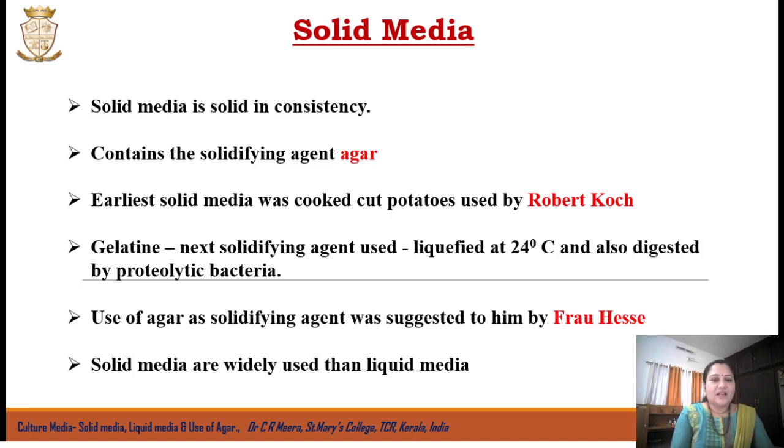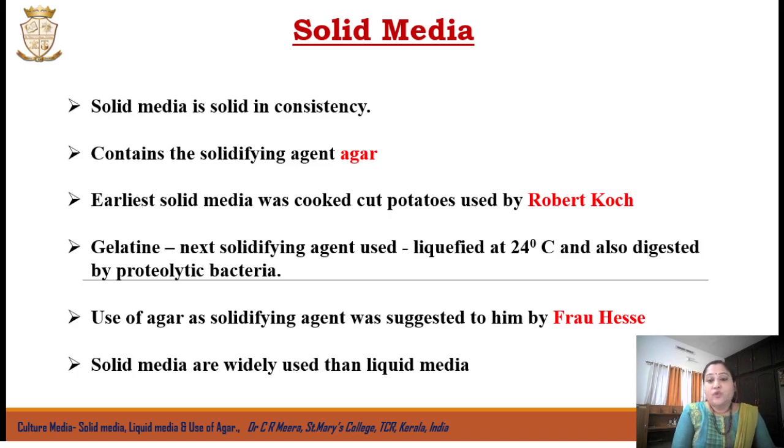He used gelatin as the solidifying agent, but the problem was that gelatin liquefies at 24 degrees Celsius. But we know that when we cultivate microorganisms, most of the mesophilic ones grow at 37 degrees Celsius. So this media cannot be incubated at 37 degrees Celsius because it will get liquefied. Also, proteolytic bacteria will digest this media, so such organisms cannot be cultivated there. That means it was not a successful trial.